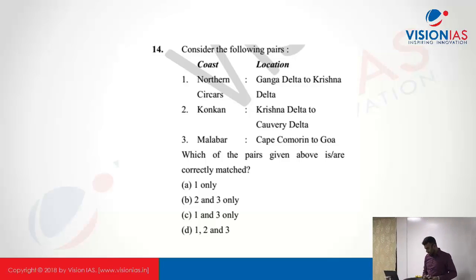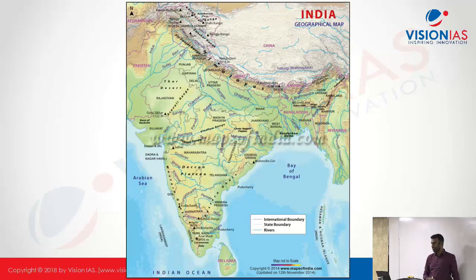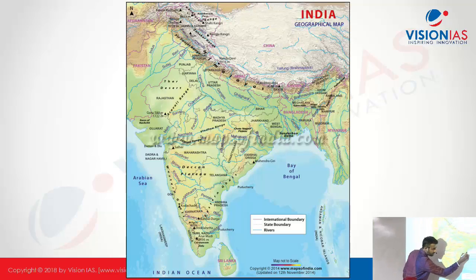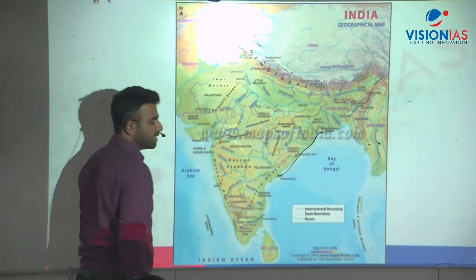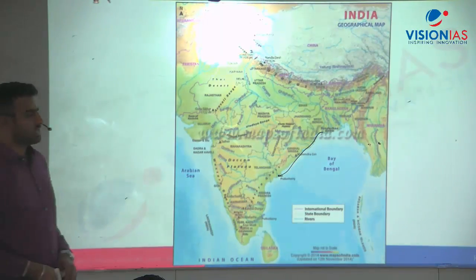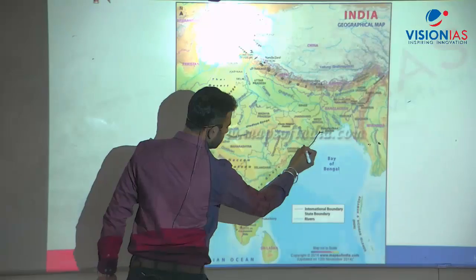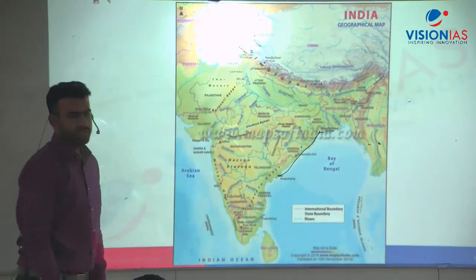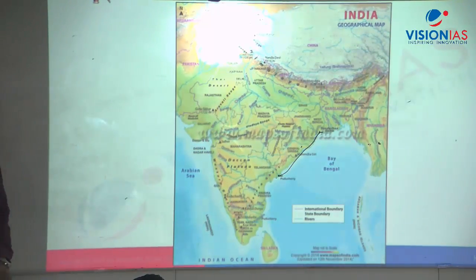These are the different coasts of India. Where is Northern Sarkars? From the Ganga Delta to the Krishna Delta. This is Northern Sarkars. It covers some portion of West Bengal, Odisha and Andhra Pradesh. Fine, so that is Northern Sarkars.